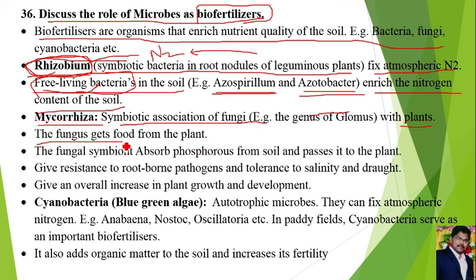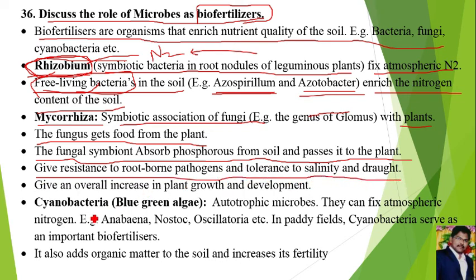The fungus gets food from the plant. The fungus will get benefit, that is it will get food from the plants. In return, the fungus symbiont absorbs phosphorus from soil and passes it into the plant. Then the fungus gives resistance to root borne pathogens and tolerance to salinity and drought, and gives an overall increase in plant growth and development. That is about mycorrhiza.